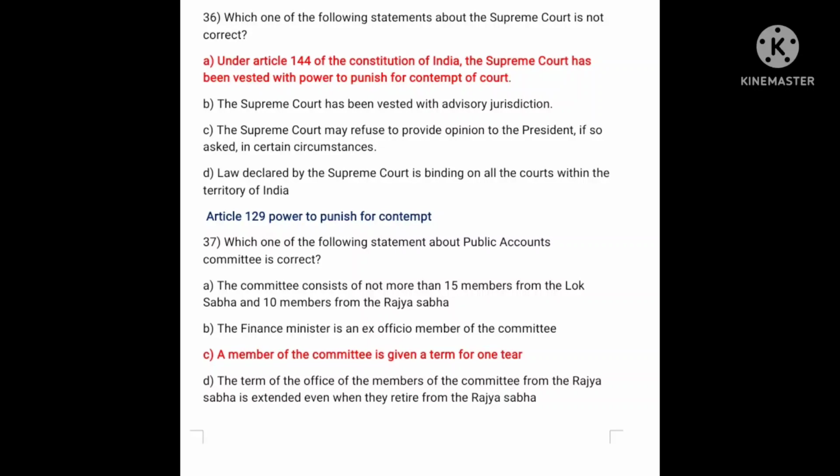So not correct: A. Under Article 144 of the Constitution of India, the Supreme Court has been vested with the power to punish for the contempt of the court. This power to punish for contempt of the court is under Article 129.